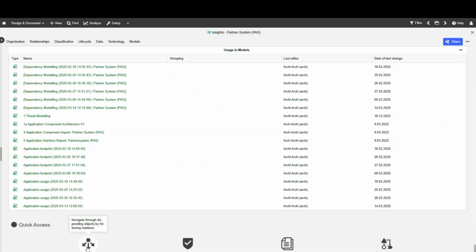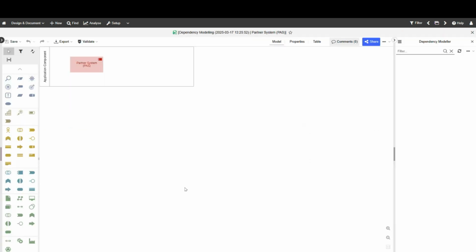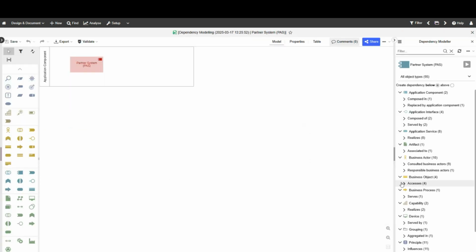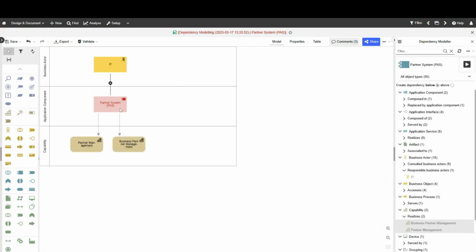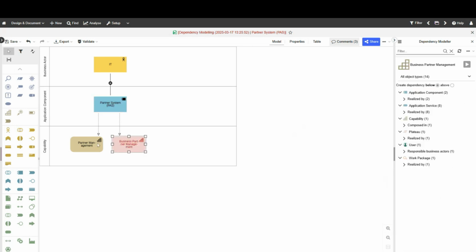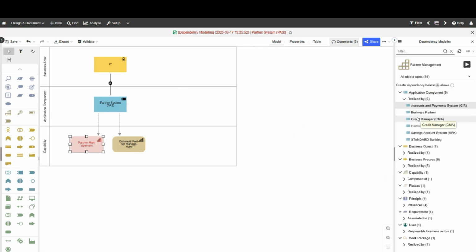If I go back here and create the analysis dependencies from scratch, I will be able to define how I want to draw it up here. What do I want to understand about my application? So for instance, you can say, well, let's go with the corresponding business actor. I'm going to put that person or that team above the IT department here. I'm going to then also have a look at the different capabilities that my application is serving. But if I want to focus on one in particular, or maybe on this one, I notice, oh, there are actually many more applications that are realizing this particular capability. So I'm going to select all of them. I'm going to put them below.